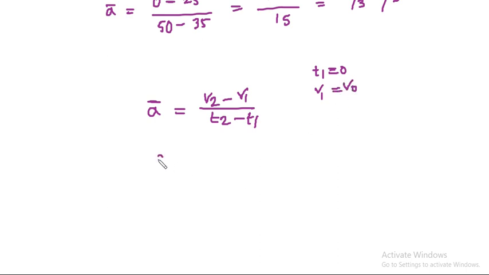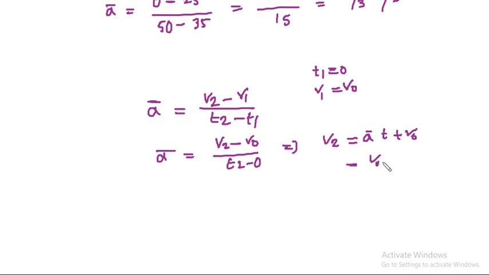So what we get is average acceleration is equal to v2 minus v0 by t2 minus t0. Here t0 means 0, so we can find from this v2 equal to at plus v0 or v0 plus at. What it means is final velocity is equal to initial velocity plus acceleration, average acceleration, into time.